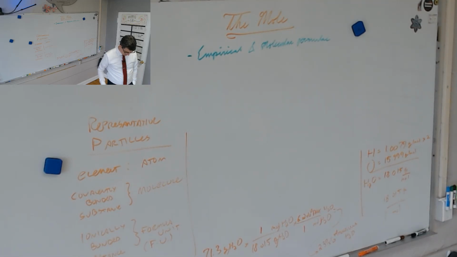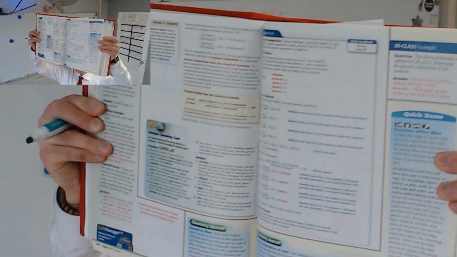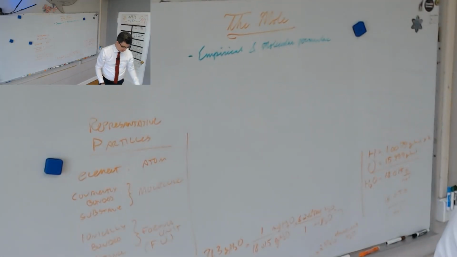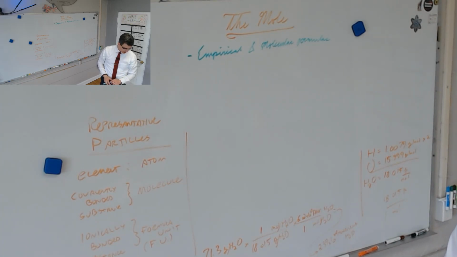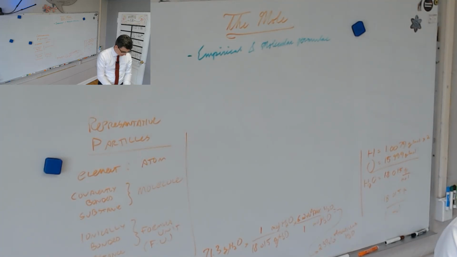Let's look at the example on page 343 if you want to follow along. I'll hold it up for the camera in case you're watching this in the future, or, well, you are definitely watching this in the future to me because this is not being live streamed. So we're going to do this example on page 343. If you want to pause it, you can look. It says, sodium hydrogen carbonate, also called baking soda, is an active ingredient in some antacids used for the relief of indigestion. Determine the percent composition of sodium bicarbonate. That's it. It just says determine the percent composition.